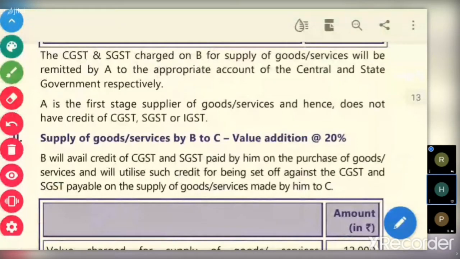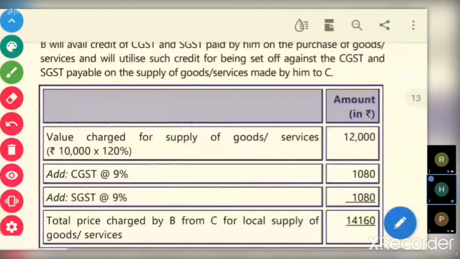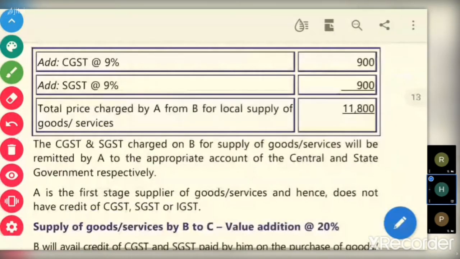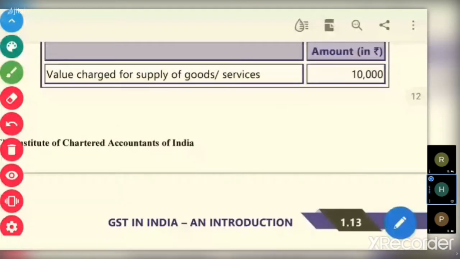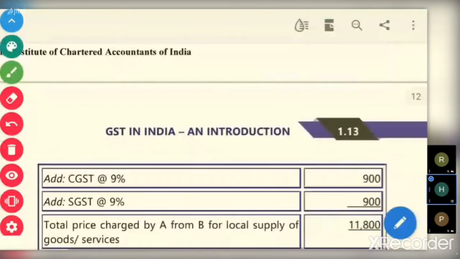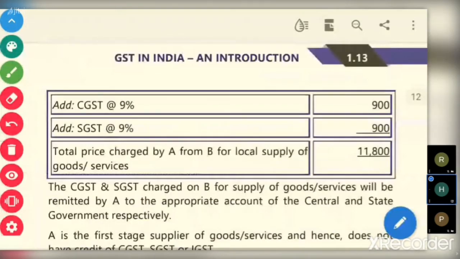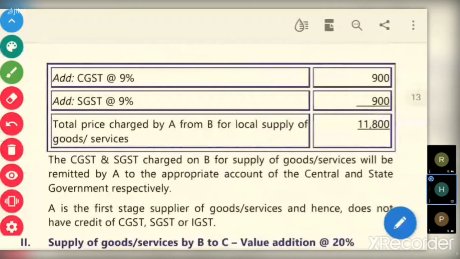Okay. Now, in the example which we are discussing, 10,000 was charged by the initial seller, that is Mr. A. On that, CGST collected is 900 and SGST collected is 900 by him. Then that amount is remitted to central government: central government 900, state government 900. Now 11,800 is the total collected price, total collected value.